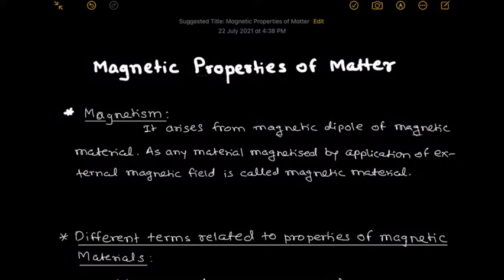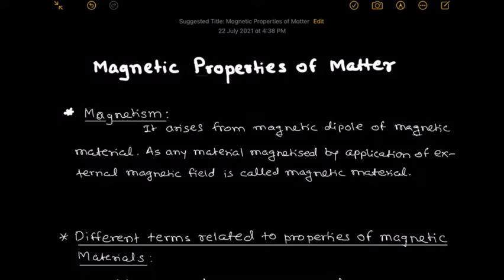As we know, the current flowing in a circular coil produces a magnetic moment along its coil. Also, the electron revolves around the nucleus as well as having spin motion. They produce the orbital magnetic moment and the spin magnetic moment. Hence, the magnetism arises from the magnetic moment or magnetic dipole moment of the magnetic material.